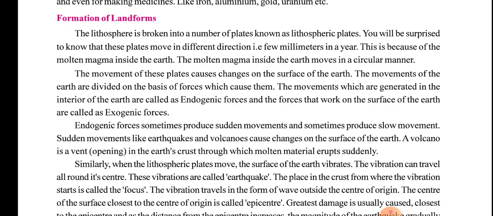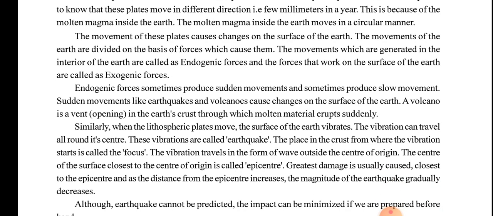The molten magma inside the earth moves in a circular manner. The movement of these plates causes changes on the surface of the earth. The movements of the earth are divided on the basis of the forces which cause them. The movements which are generated in the interior of the earth are called endogenic forces. Suppose you are asked in your exam, what are endogenic forces? The movements which are generated in the interior of the earth are called endogenic forces, and the forces that work on the surface of the earth are called exogenic forces.